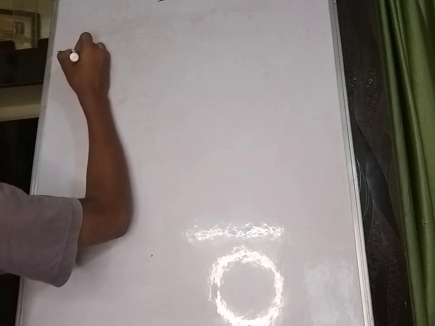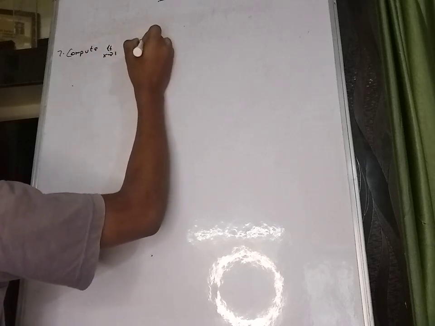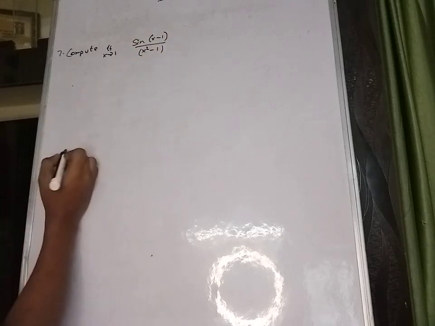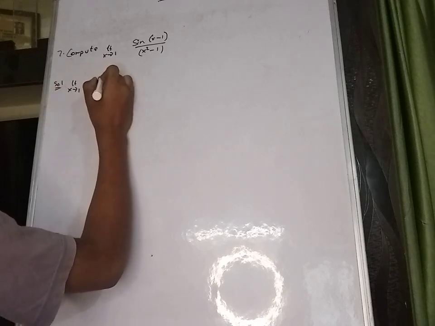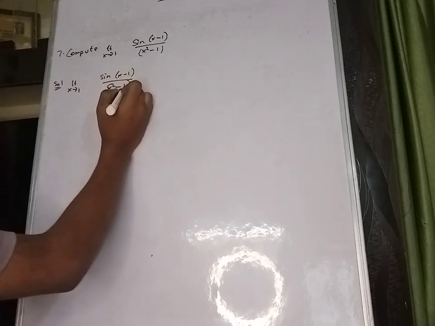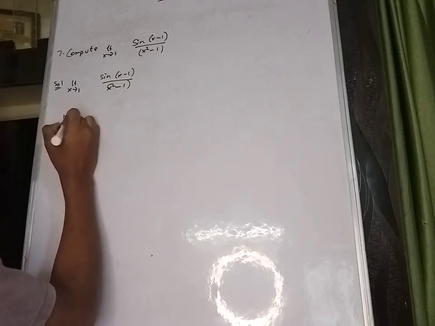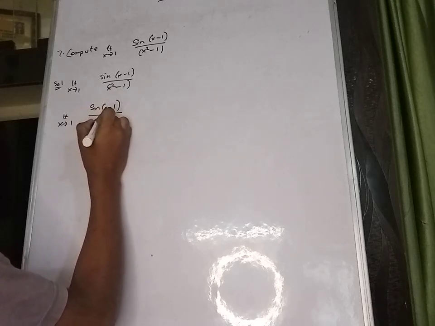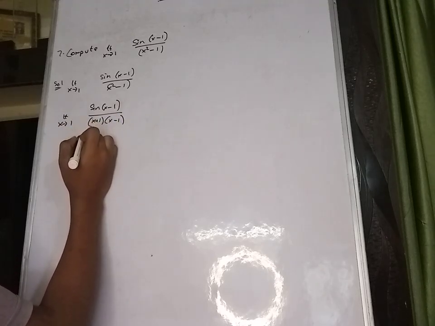Seventh sum, compute limit x tends to 1 sine of x minus 1 divided by x square minus 1. Okay, then solution, limit x tends to 1 sine of x minus 1 divided by x square minus 1. Okay, x square minus 1, which is nothing but limit x tends to 1 sine of x minus 1, we need to split this term as x plus 1 into x minus 1.